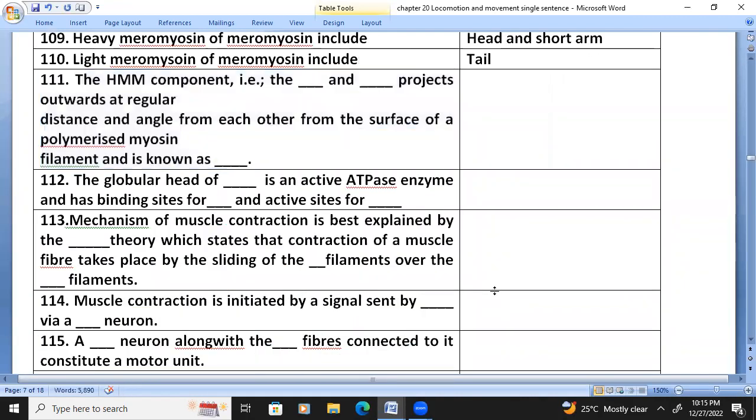The HMM component, head and short arm, projects outwards at regular distance and angle from each other from the surface of a polymerized myosin filament, and is known as cross arm.